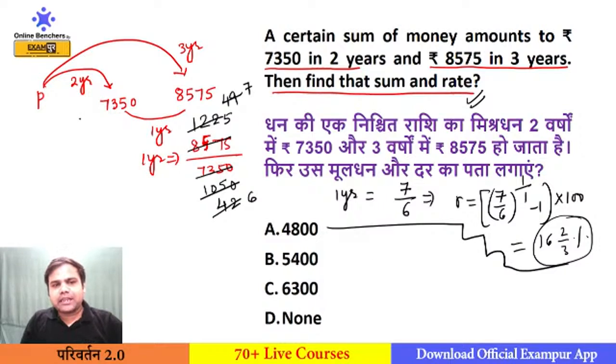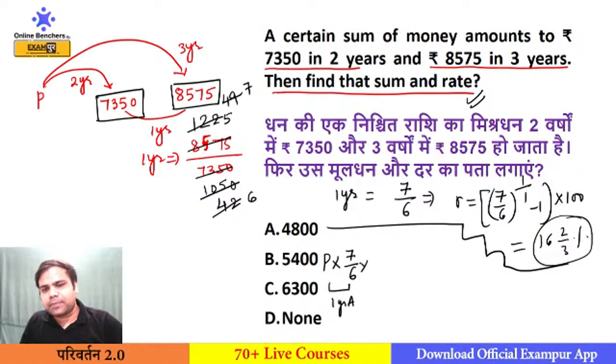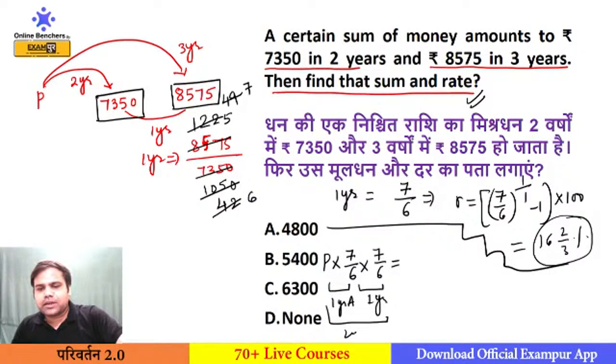And if you need to find the principal, whatever I have assumed the principal as P, if I multiply this by 7 by 6, it will become the amount of 1 year. But we are given the amount of 2 years or the amount of 3 years. So I have to multiply 7 by 6 again to this P into 7 by 6, because in next 1 year it will become again 7 by 6 time. So now this is the amount of 2 year.